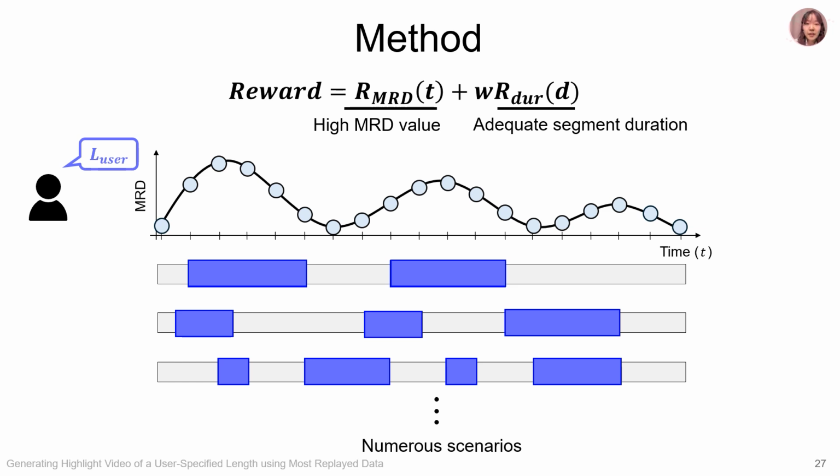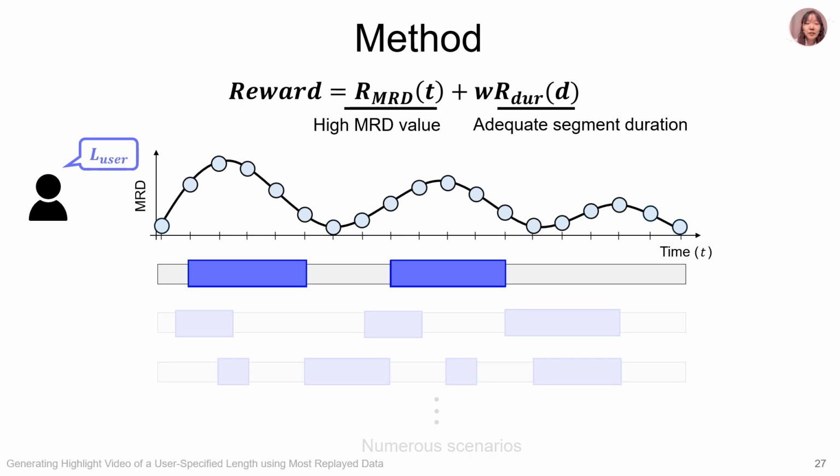Ultimately, there can be hundreds or even thousands of different segment combinations, varying in the number, composition, and duration of segments. Segments with high MRD values and appropriate durations yield a high total sum of rewards, and our method employs dynamic programming to select the optimal highlights.